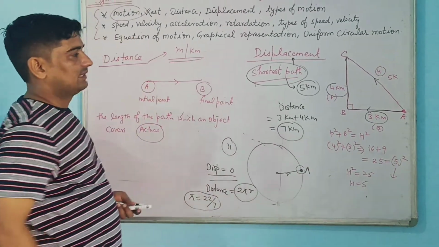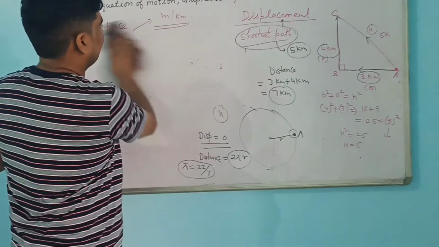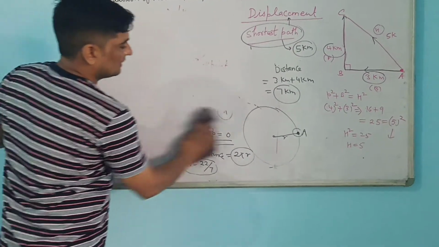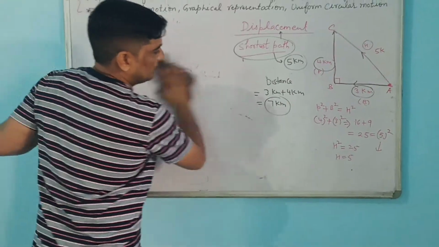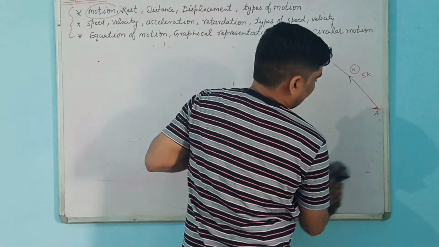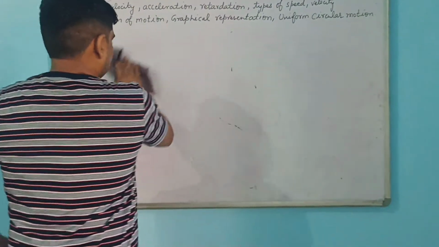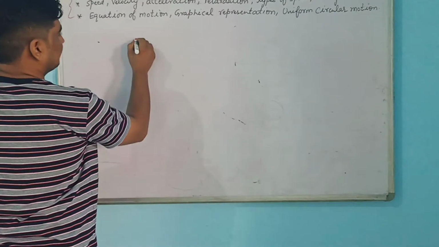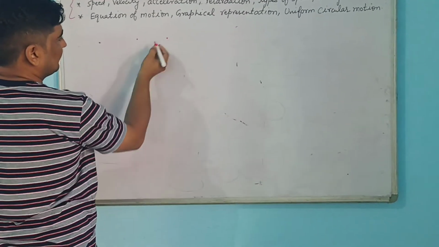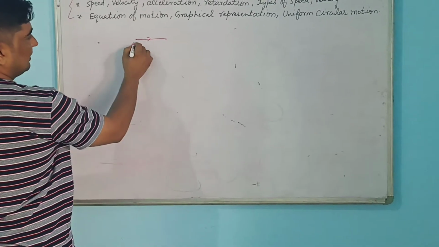What is the difference between displacement and distance? I will take one more example so that you can be very clear. See, we are talking about initial and final point. So we have to see initial and final point. If initial and final points are coinciding, then we will be calling displacement as 0. In displacement, this initial point and final point will be the same. In distance, we will be taking the length of the actual path.